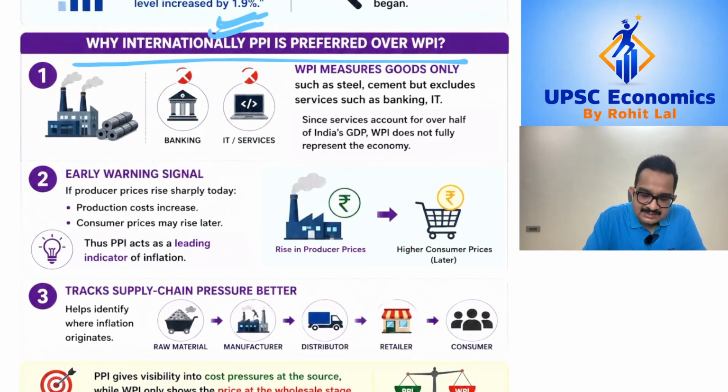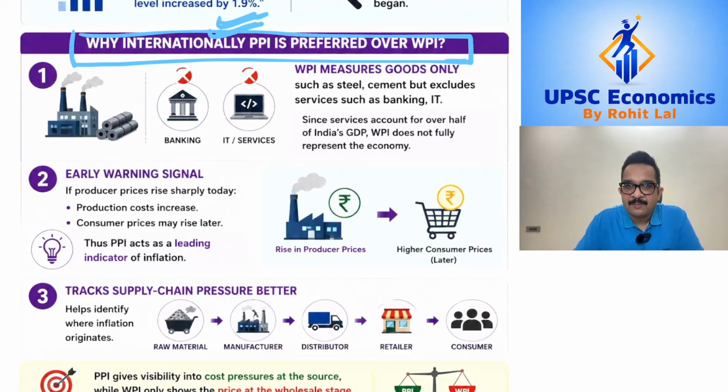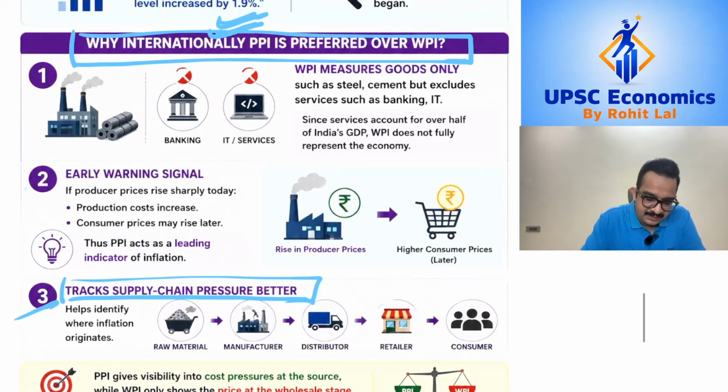So the key reason why you have PPI, which is used in advanced economies, and which is also recommended by the IMF to be used in India, is that it helps track supply chain pressure better. That is, it helps one understand where the inflation is originally starting from.